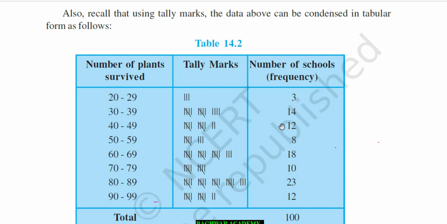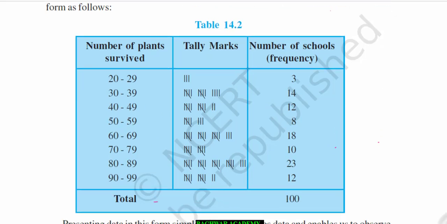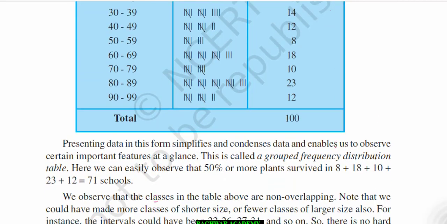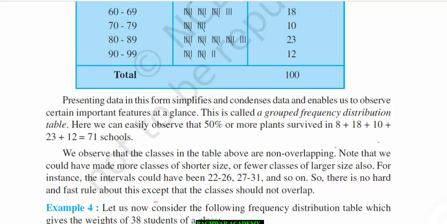You see, if you add up the total of this frequency, this will be the total number of observations, so that is 100. Presenting data in this form simplifies and condenses data and enables us to observe certain important features at a glance. This is called a grouped frequency distribution table. Here we can easily observe that 50% or more plants survived in 8 plus 18 plus 10 plus 23 plus 12 is equal to 71 schools.